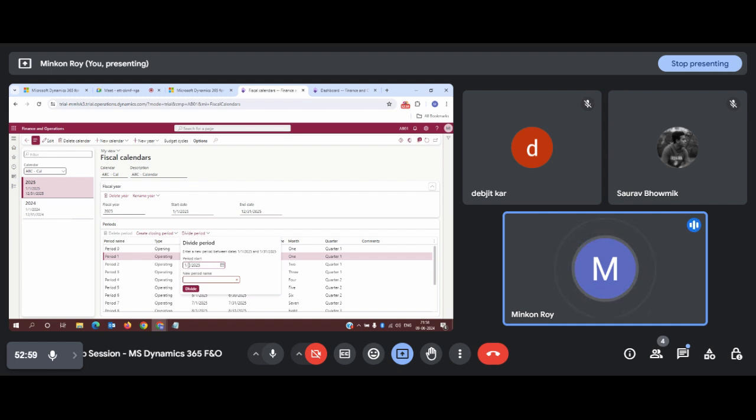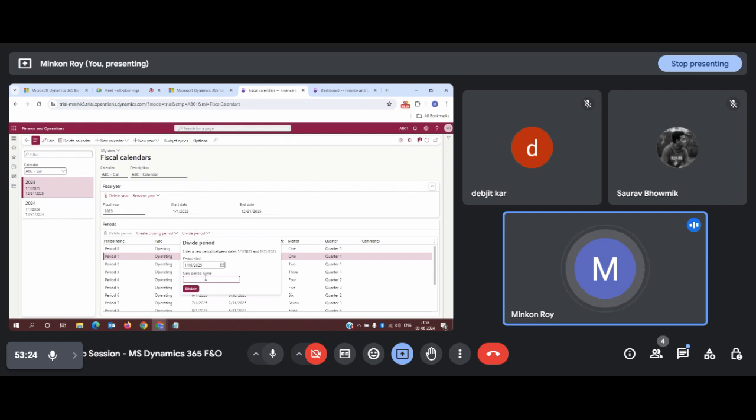So you need to give the next period start. My period starts from, I think, 1st of January, right? So if I want to further divide this period, I can select this and I will select my next period date as 15th, or say for example 16th.